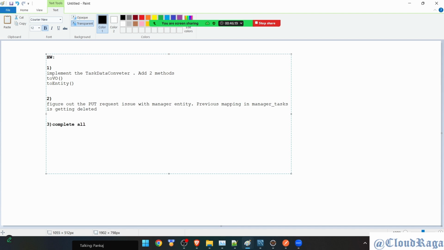Complete all task entity endpoints and two endpoints for the manager entity. Okay, so get all managers, that you have to do, then delete manager, that one. Okay, so this is your task.